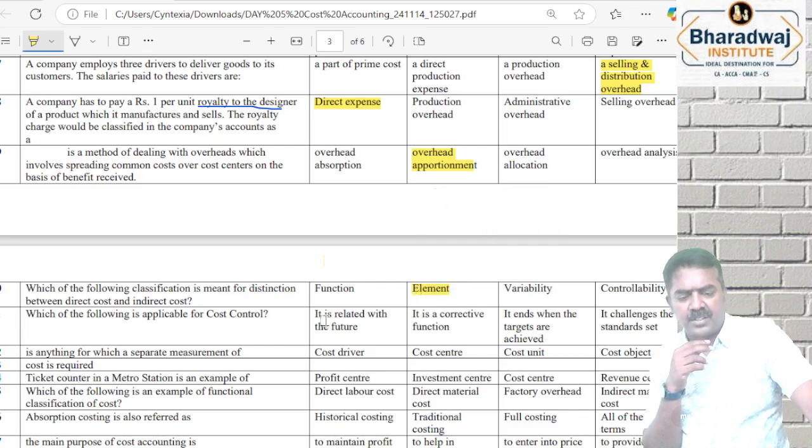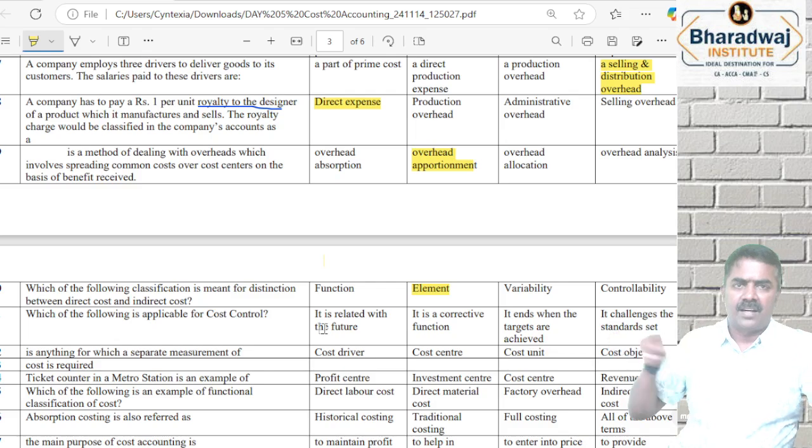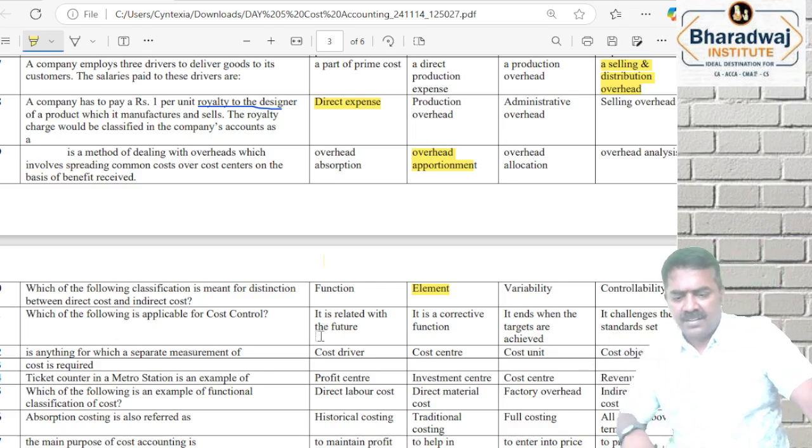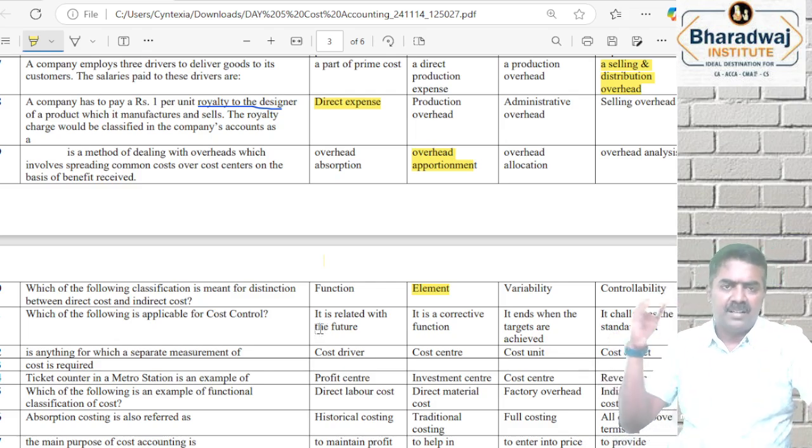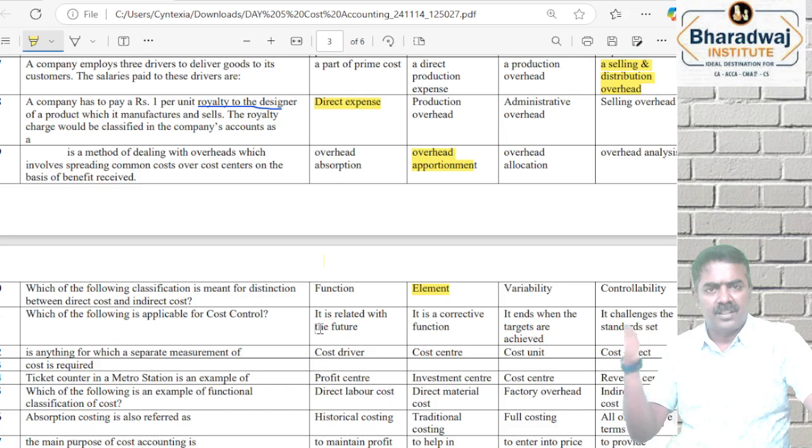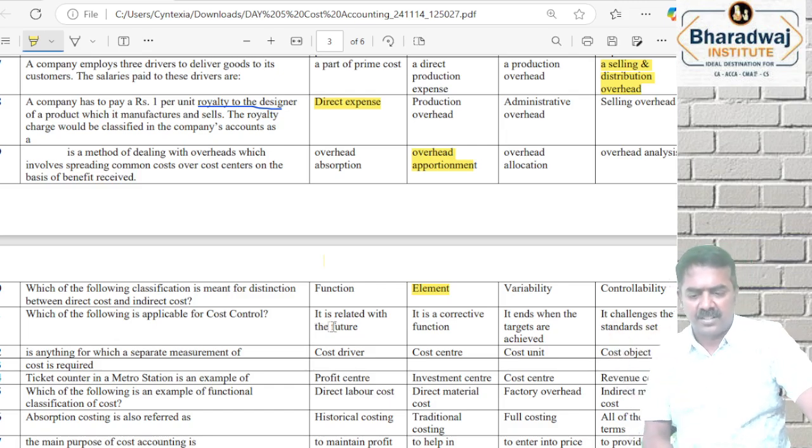Element wise classification. Direct material, direct labor, direct expenses. Okay, material, labor, overheads, like that. Direct material and direct labor we take. Then indirect material, indirect labor, indirect expenses will come under what? Overheads.